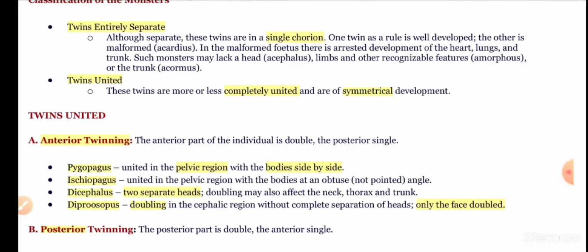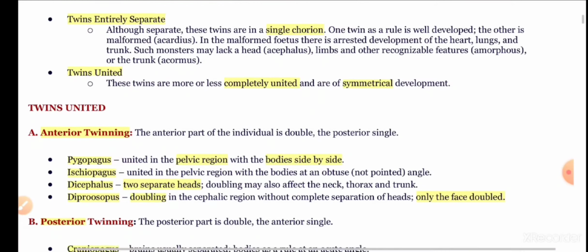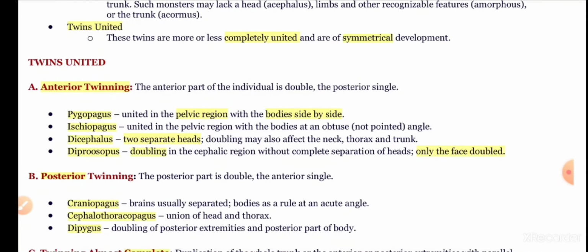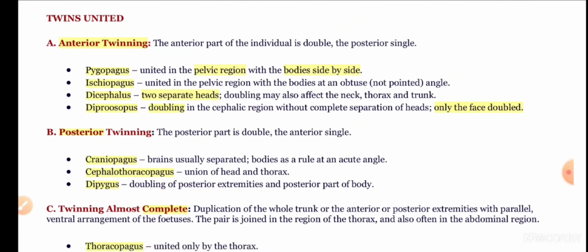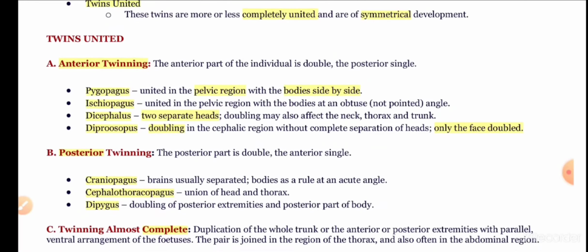In the case of twins united, these twins are more or less completely united and are of symmetrical development. Again, in twins united, there is anterior twinning, posterior twinning, and twinning almost complete. In anterior twinning, the anterior part of the individual is double, whereas the posterior is single.